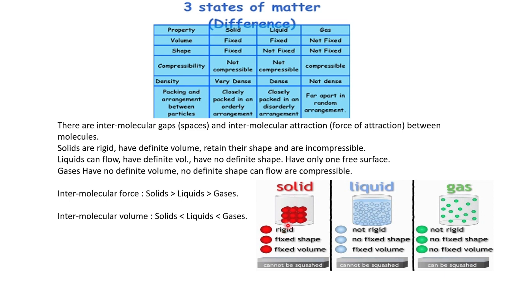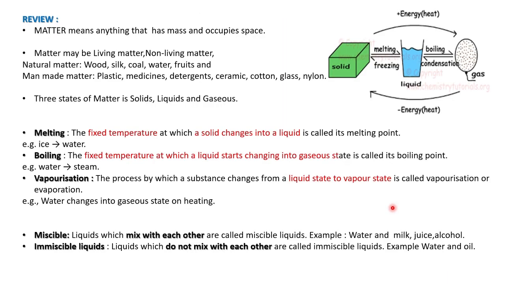In that same way, in solid, the particles are very closely packed. This molecular volume is less in solid, and in liquid it is greater than solid. In gaseous, each particle will have much more space to move. So the molecular volume of gaseous is much greater than solid and liquid. Understood what is said?